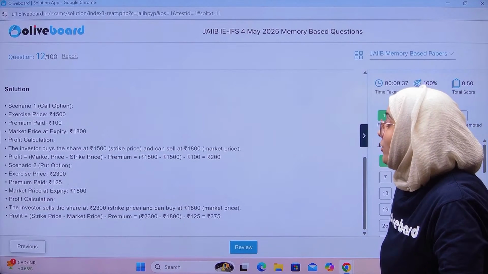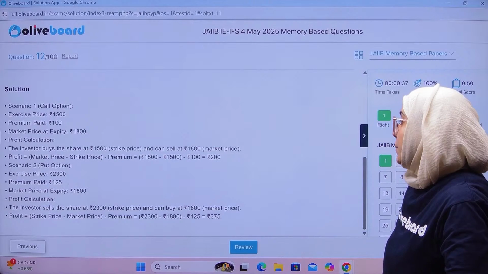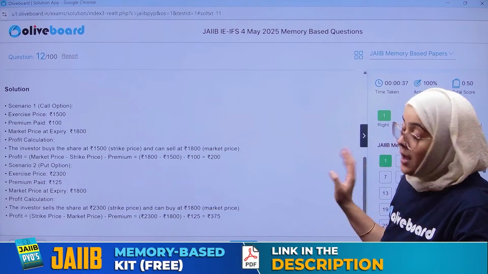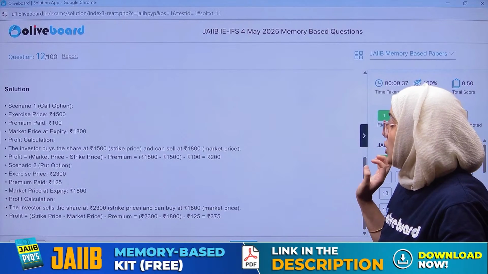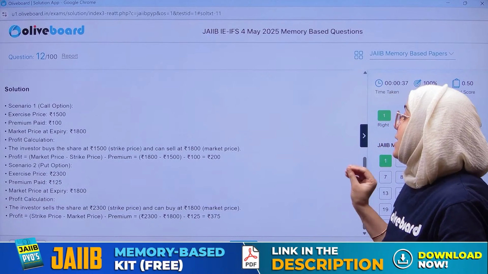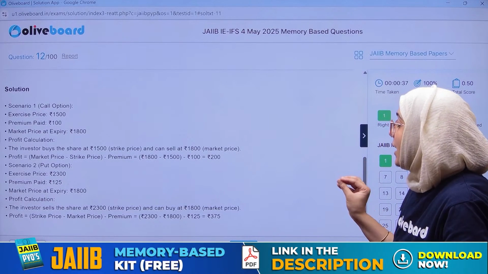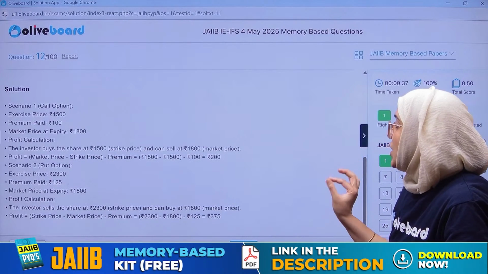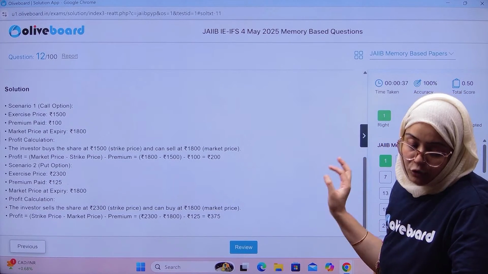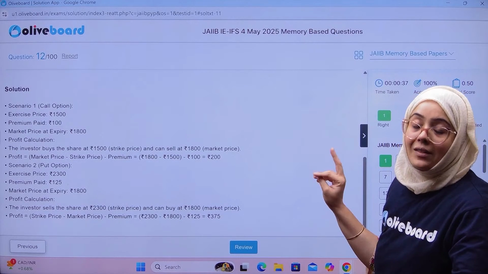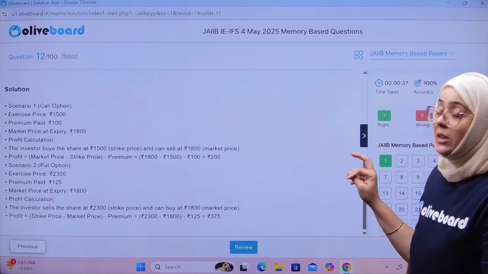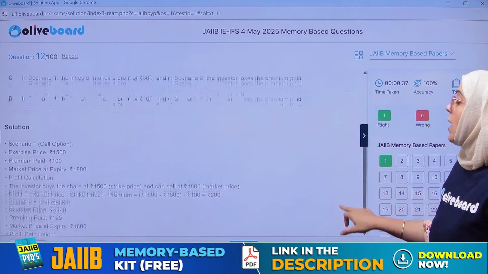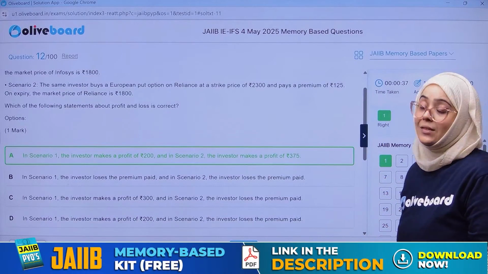So the profit is what? Market price minus strike price. 1800 minus 1500 minus 100, that is 200. Right? Now, same in the put option. Strike price minus market price: 2300 minus 1800 minus 125, that is 375. So in both cases there is a profit. In option 1, the profit is 200, and in option 2, the profit is 375.